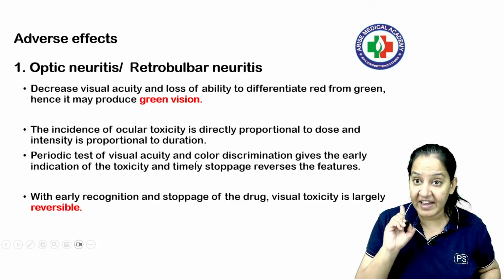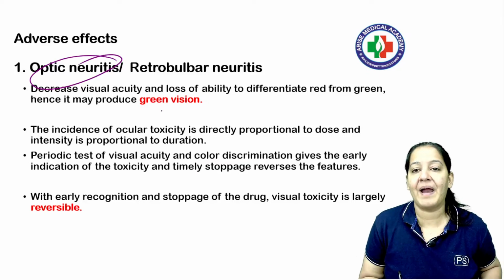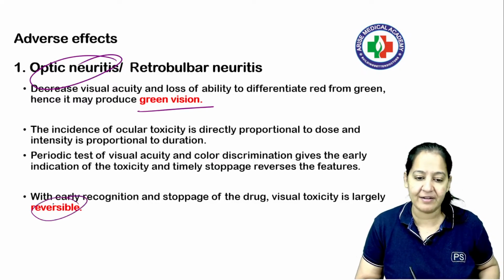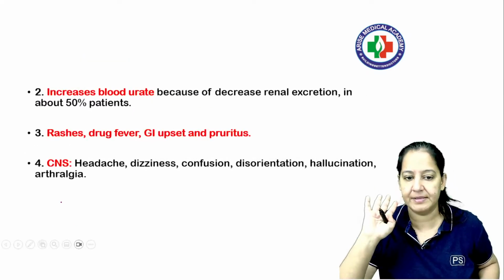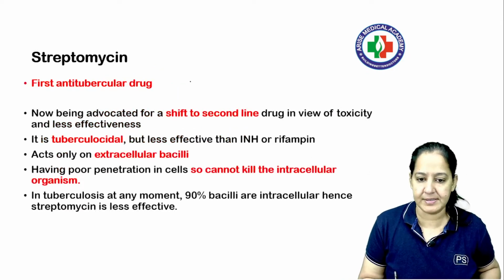And adverse effect, very unique adverse effect, optic neuritis. The patient has color blindness. The patient will have green vision, color blindness, okay? But it is reversible at early stage. You stop the drug, it is reversible. Got it? It also causes gout. Increases uric acid and causes gout, right?